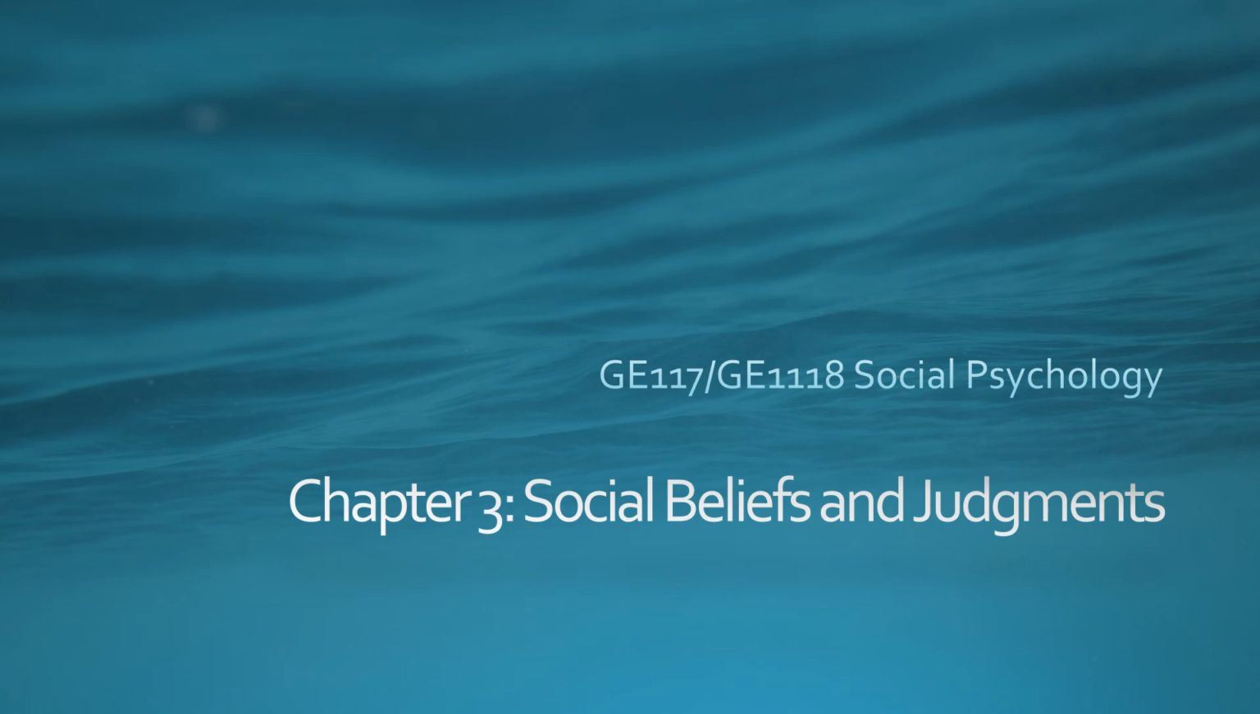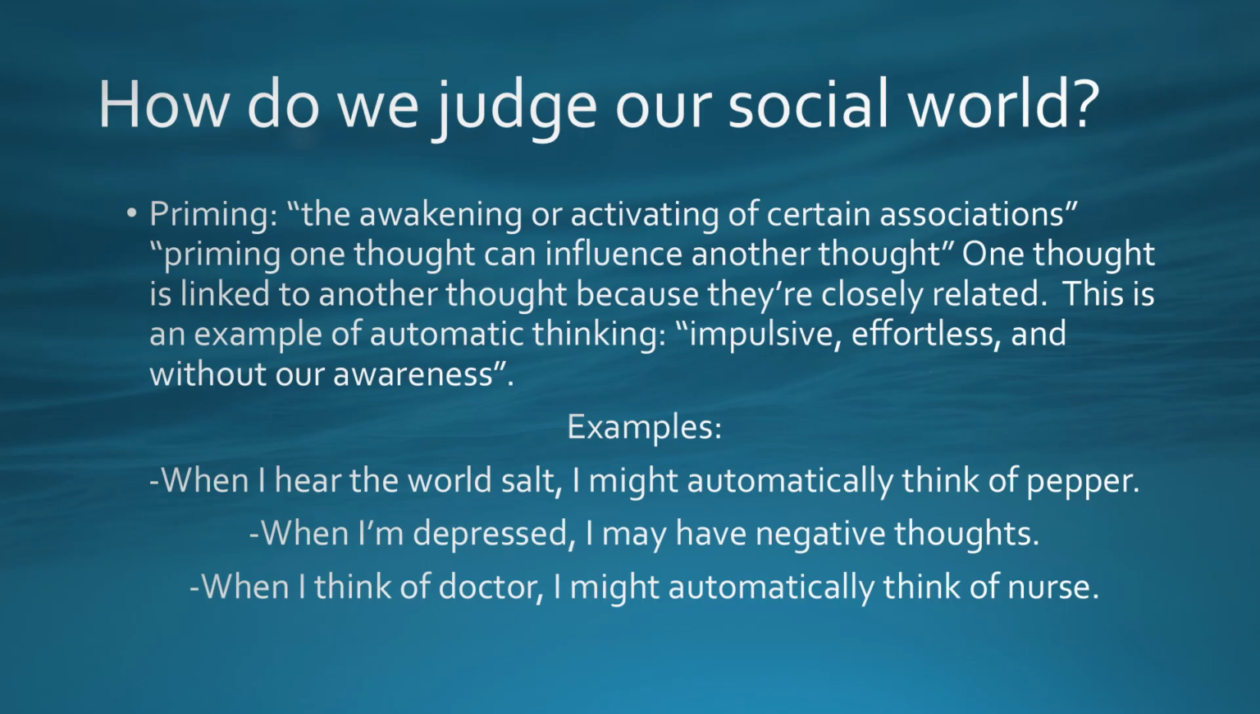Chapter 3 is on our social beliefs and judgments. So, how do we judge our social world? One way is through priming, the awakening or activating of certain associations. Priming one thought can influence another thought. One thought is linked to another thought because they're closely related. This is an example of automatic thinking, which is impulsive, effortless, and without our awareness.